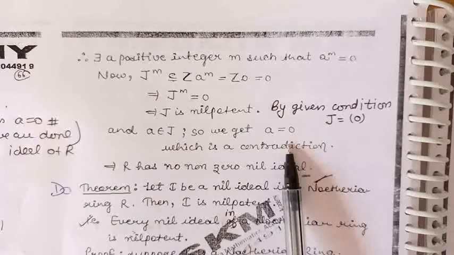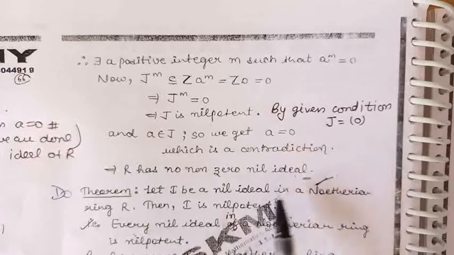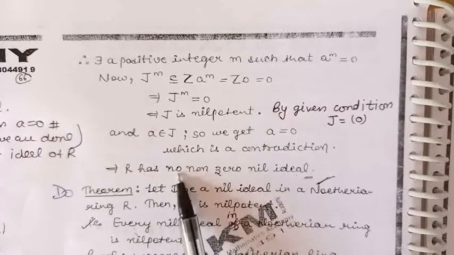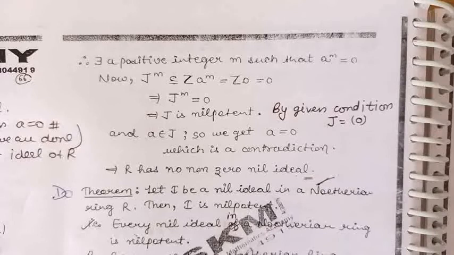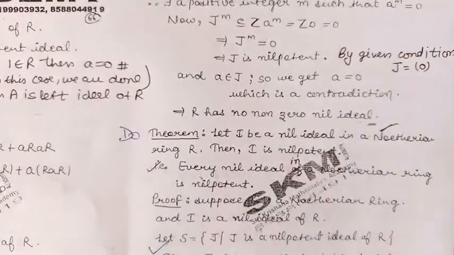So this contradiction proves that our assumption is wrong. So this proves R has no non-zero nil ideals. So this completes the proof of this theorem. Now the next theorem, in which we will use the theorem that we proved.